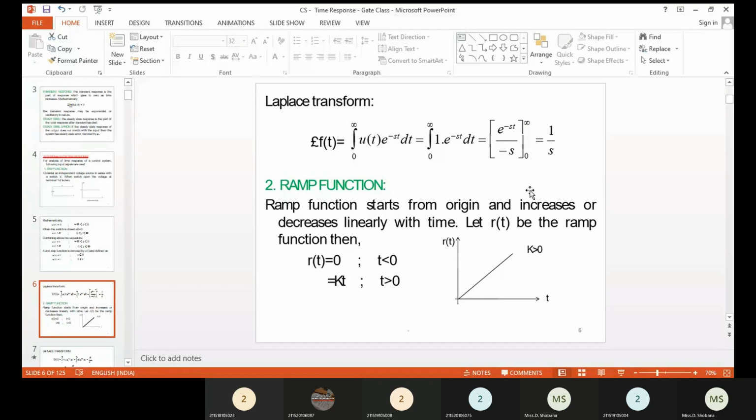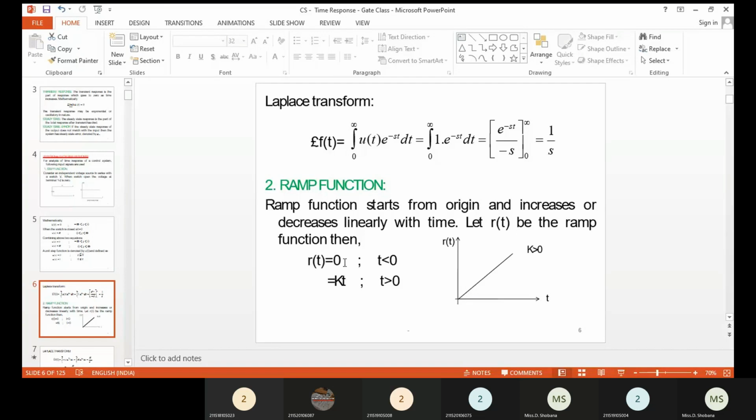The second input signal is the ramp input signal. The ramp input signal always starts from the origin. As t increases, the input signal also increases linearly. The magnitude of the input signal increases linearly with respect to time, which is called a ramp input signal. Here you can write the mathematical equation for the ramp input signal.